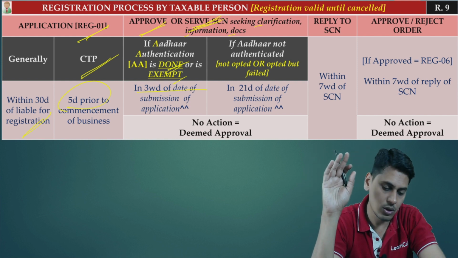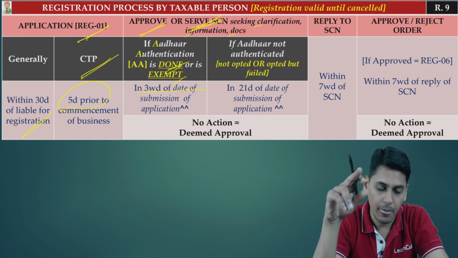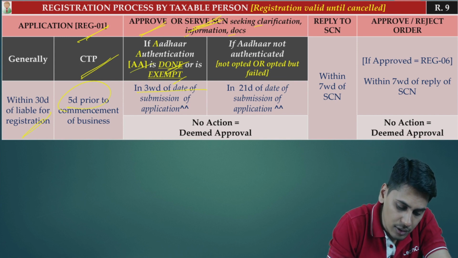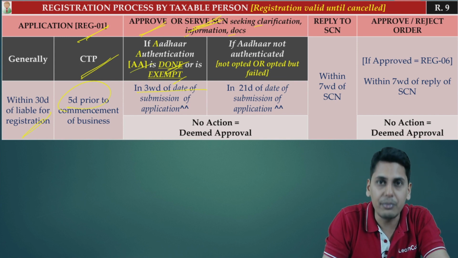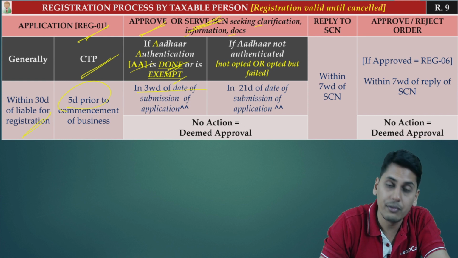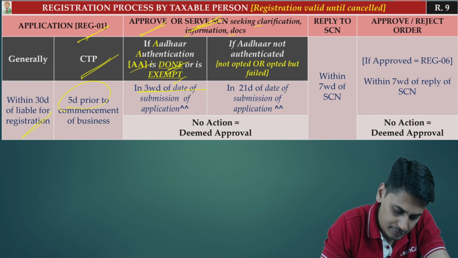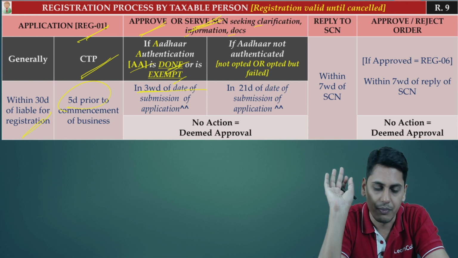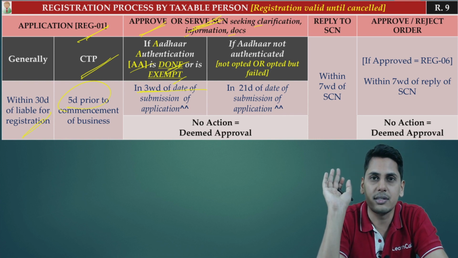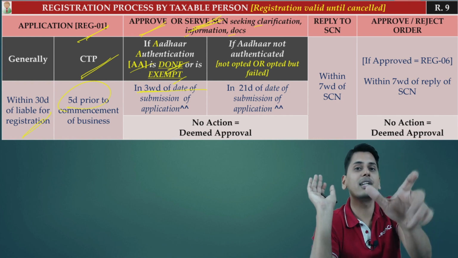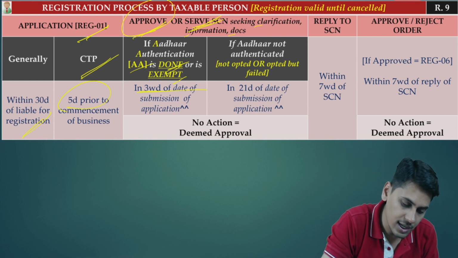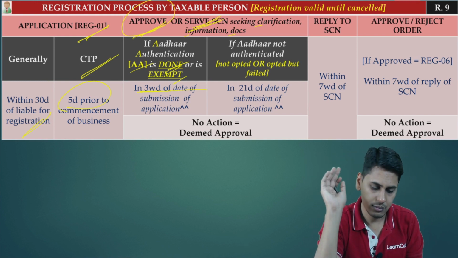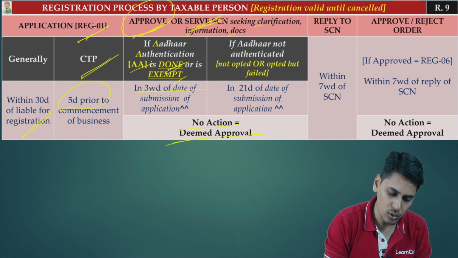He has to give you a show cause notice if he is not satisfied. In which cases, if either Aadhaar authentication is done or it is exempted, he has to give you a show cause notice within a period of 3 working days of the date of submission of application. If he doesn't give you a show cause notice within this period of 3 days, within the reaction time which is given to him, your registration is deemed to be approved. No action is equal to deemed approval.